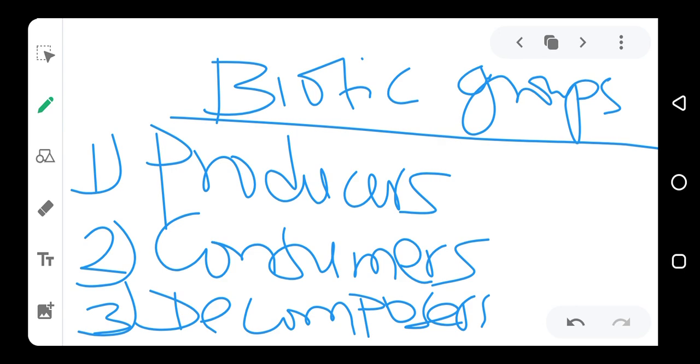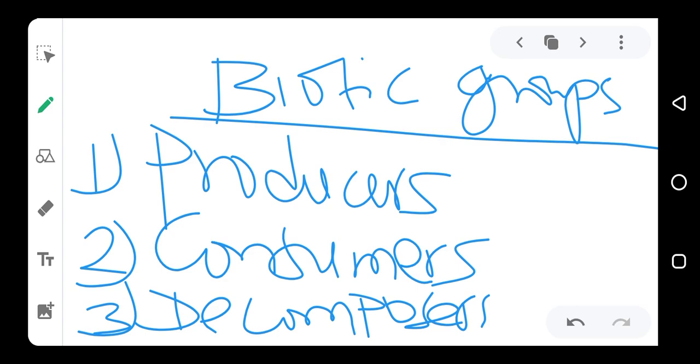Almost all animals, in fact all animals, are consumers because we can't make our own energy. Human beings are part of animals and we can't make our own energy. We can't produce our own food. We have to eat plants to get our own energy. So, because we depend on producers to get our energy or our food, we are all called consumers.